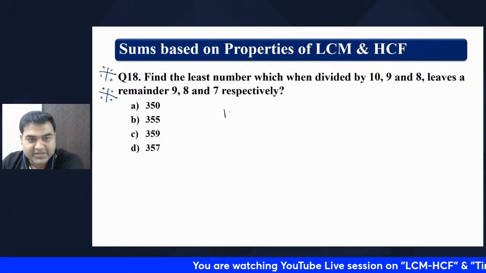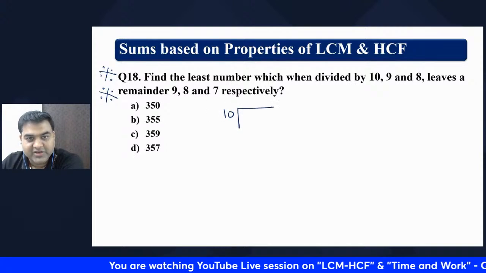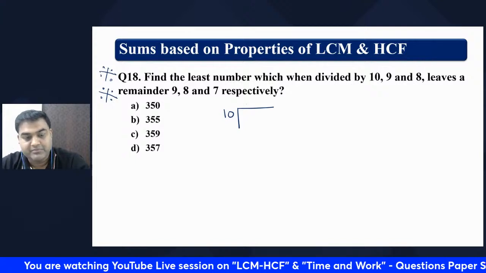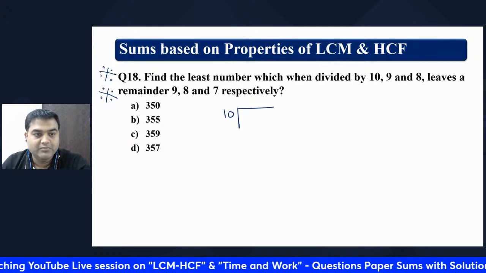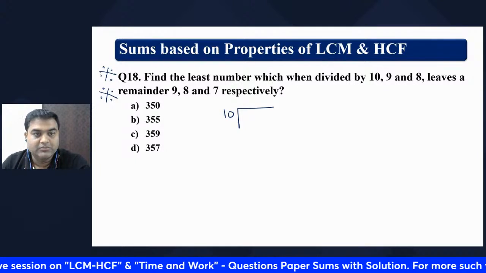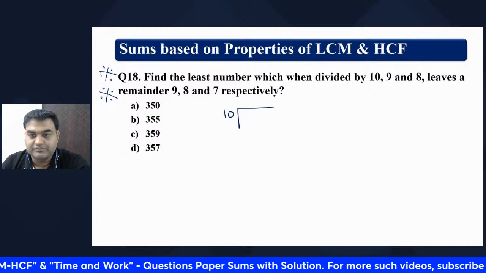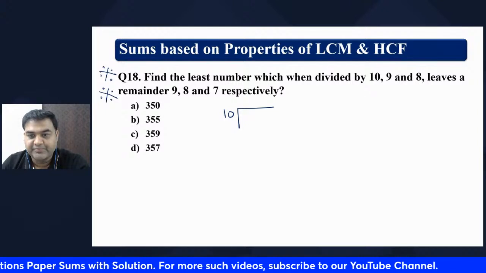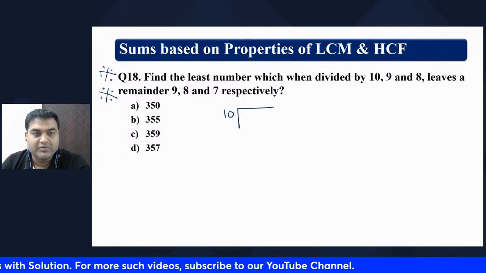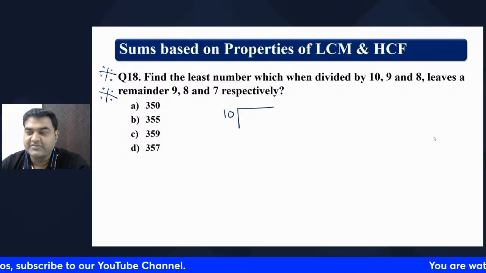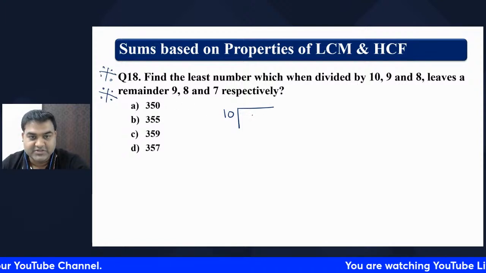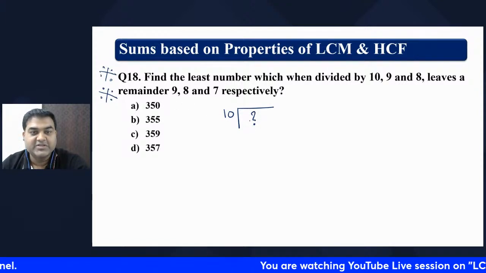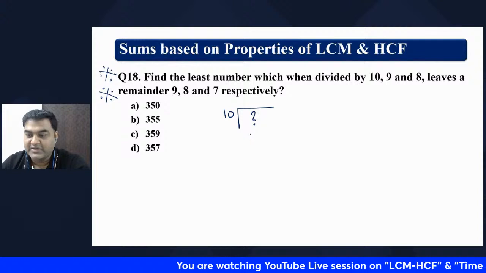When the number is divided by 10, suppose this is the number, what is the remainder, my dear friend?